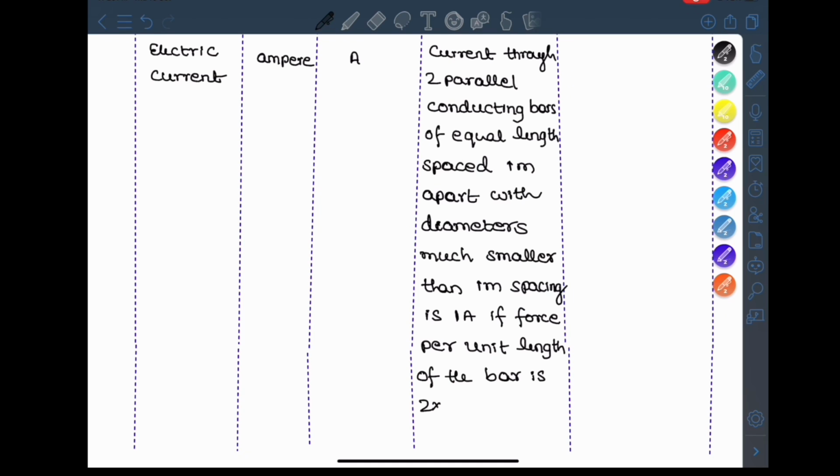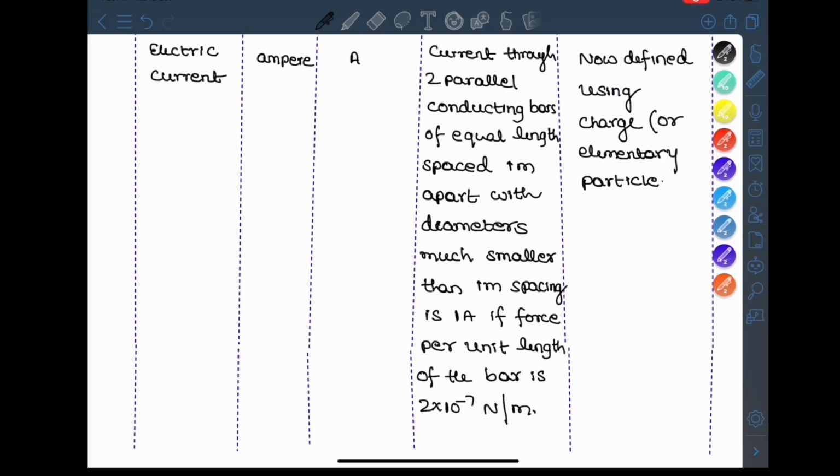Now it is defined using a charge, that is an elementary particle, that Q is equal to 1.602 into 10 to the power minus 19 coulomb. So this is the constant used to define ampere.